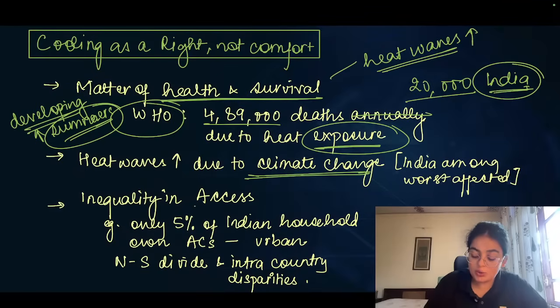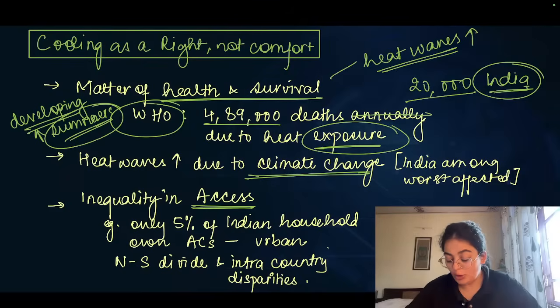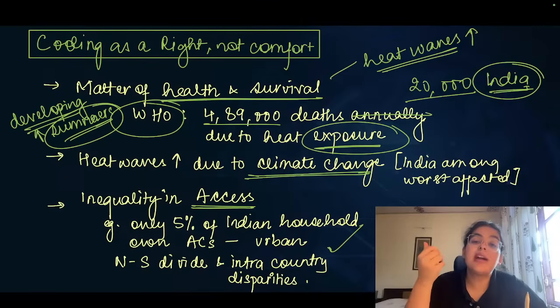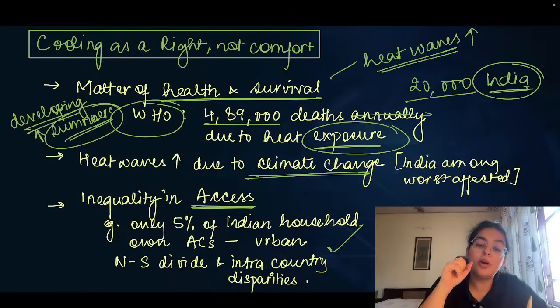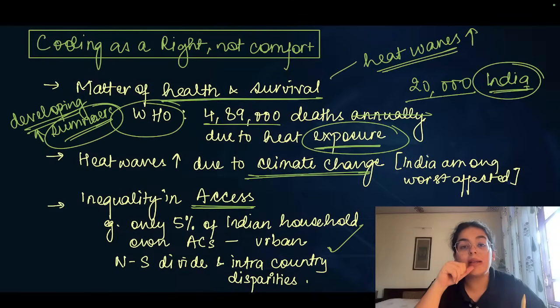This is also an issue of inequality or equity based issue. Only 5% of Indian households own an AC, and this exposes the north-south divide, or the divide between urban rich and rural poor, the divide between developing countries and developed countries. Think of it also in another way.